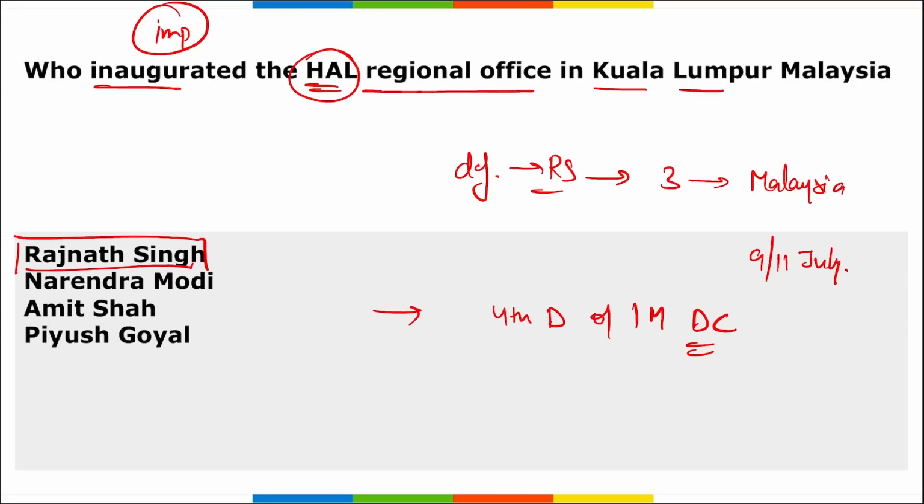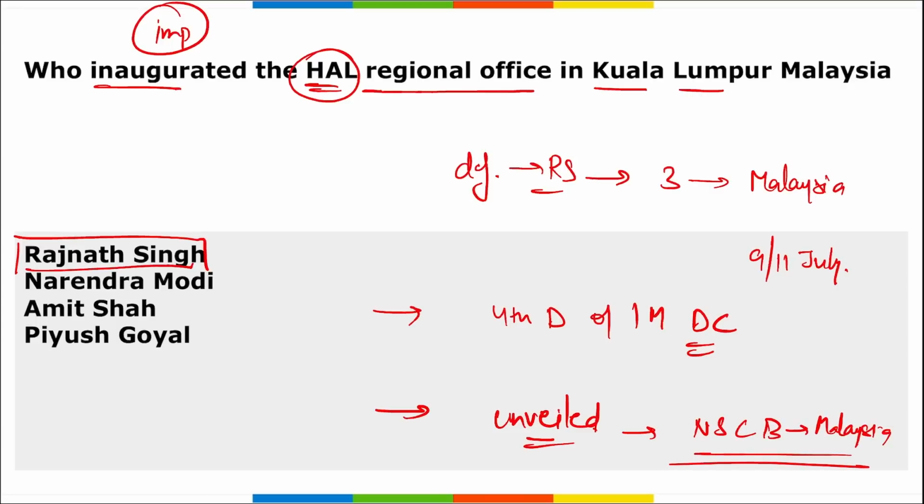Next important thing, remember, he also unveiled, and this is also important, the statue of Netaji Subhash Chandra Bose in Malaysia. So a question can be asked, in which country the statue of Netaji Subhash Chandra Bose was recently inaugurated by Rajnath Singh? It was in Malaysia, right? In Kuala Lumpur, Malaysia. Correct? Important, take a note of it. If we talk about Malaysia, the capital is Kuala Lumpur, right? So this HAL regional office in Kuala Lumpur, Malaysia, and here only a statue of Netaji Subhash Chandra Bose was inaugurated or unveiled by Rajnath Singh.